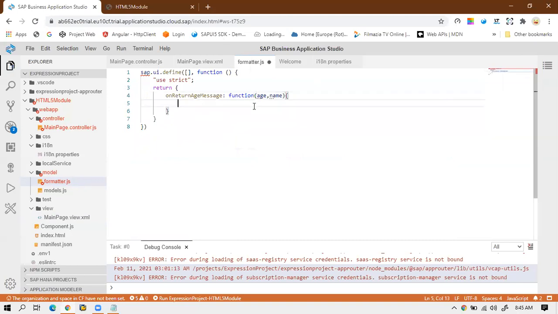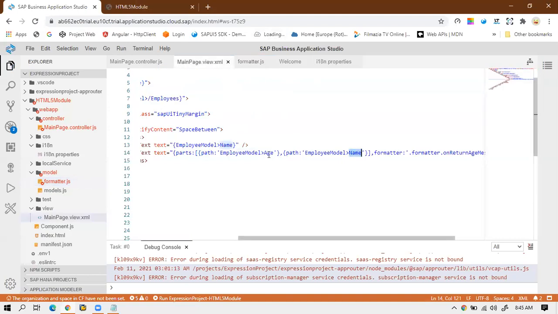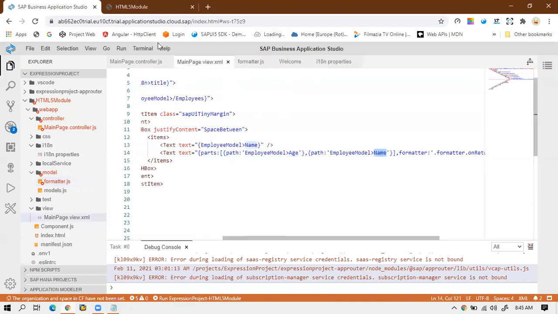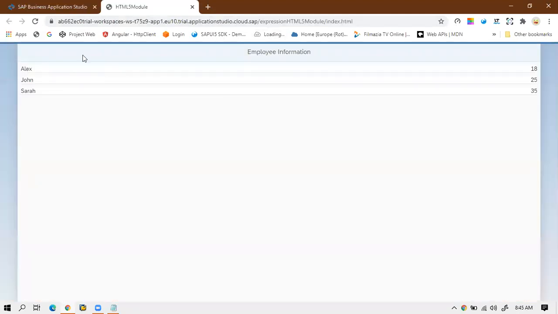So what will happen when I run this app? In the response I will get the name and age for each and every line of code. First it will trigger the function by passing the value as Alex and this age. Then once I validate this and return the response, and that line of code is executed, it will move to the second line. On the second line again it will pass the value as John and the age as 25. In the same manner it will execute the function again and again based on the number of records we have in this list item.